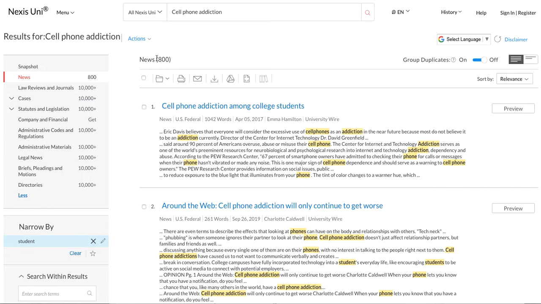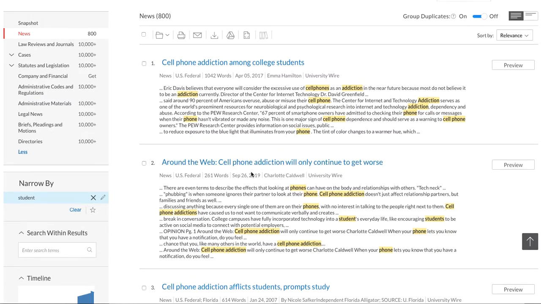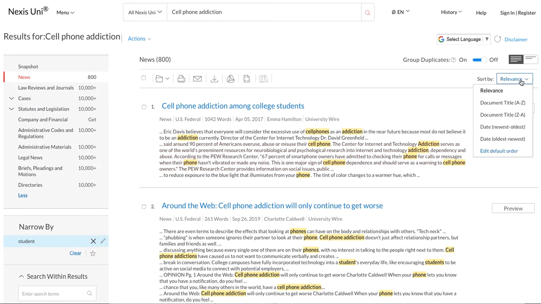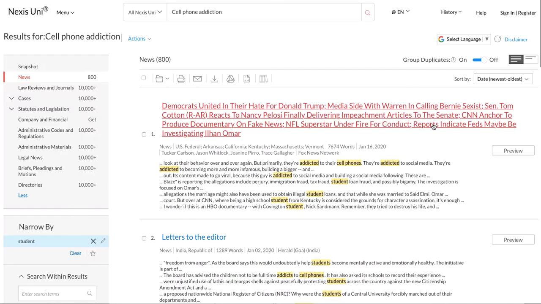It cuts it down by, I guess that's a fourth, just over a fourth, so 800. That's a little bit better. Cell phone addiction in college students. Around the world, around the web, cell phone addiction will only continue to get worse. So this is more recent. So something you can do is click on relevance and go from newest to oldest. See what people are saying right away.